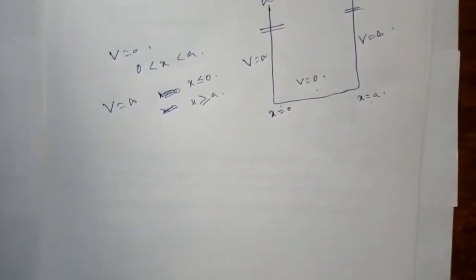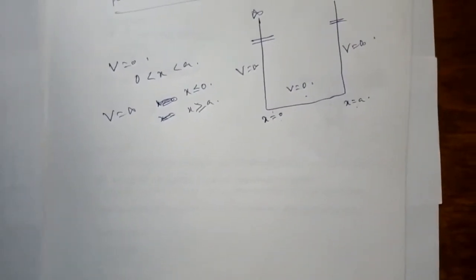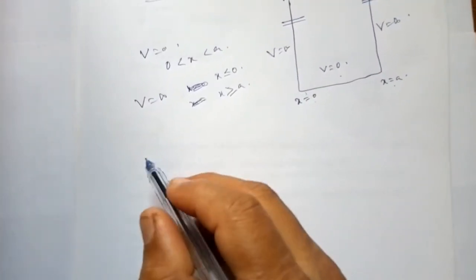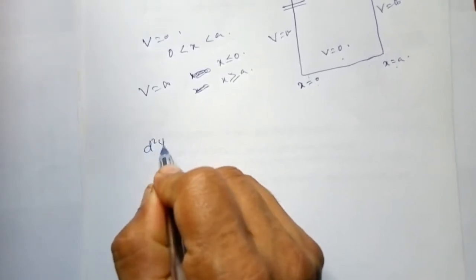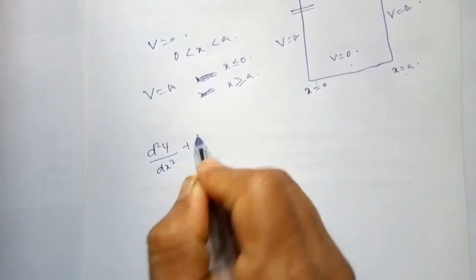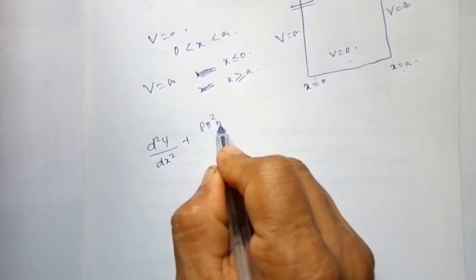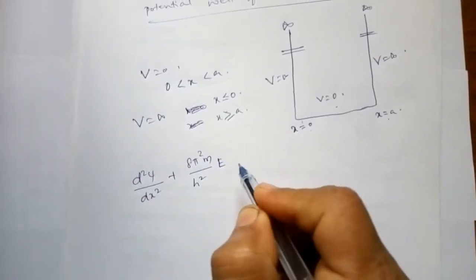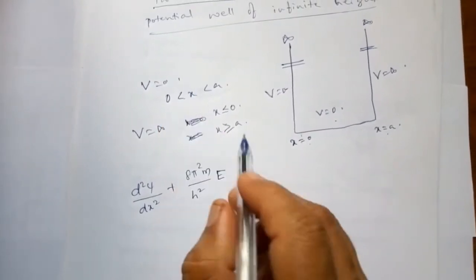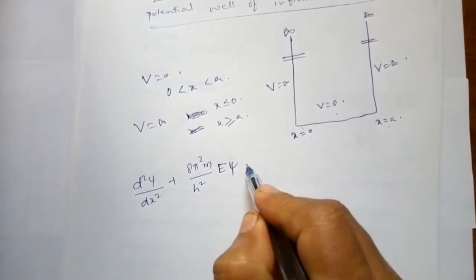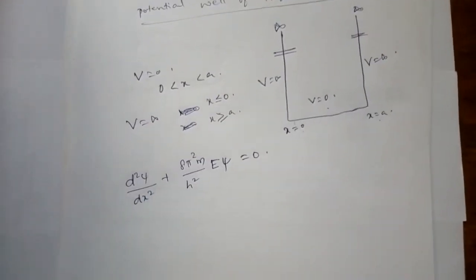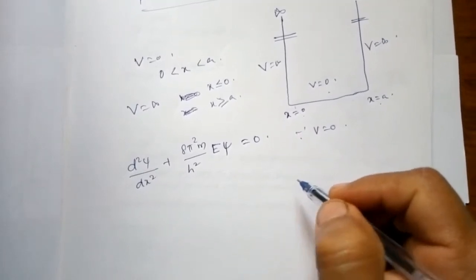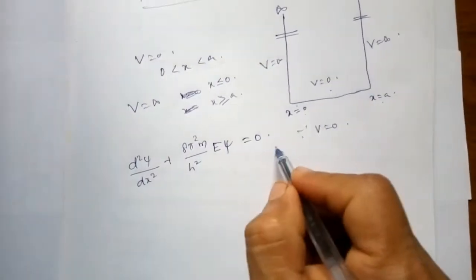So let us write the Schrodinger equation for the particle inside the box: d square psi by dx square plus 8 pi square m divided by h square into E minus V psi. Since V is 0 inside, you are left with E psi, and this equals 0. Call this equation 1.